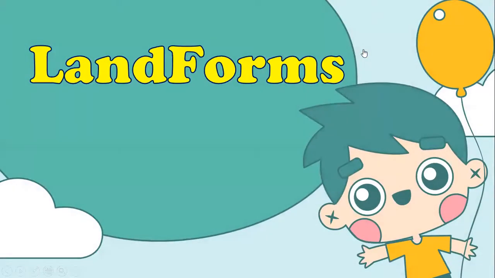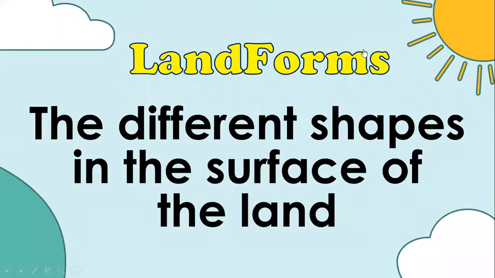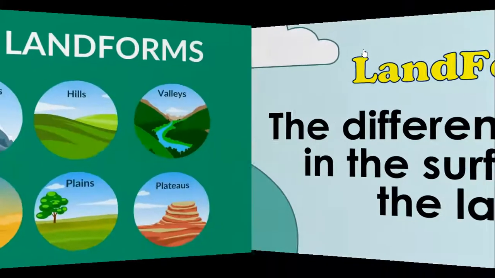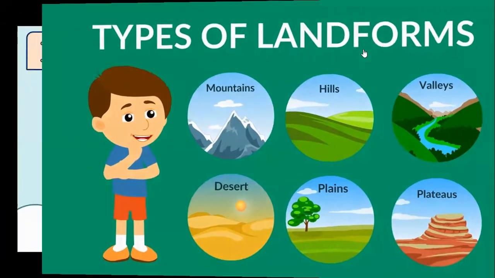Today, we're going to study all about landforms. Do you know what landforms are? Landforms are the different shapes on the surface of the land. There are types of landforms. It can be mountains, hills, valleys, desert, plains, or plateaus. We're going to discuss all about the landforms one by one.